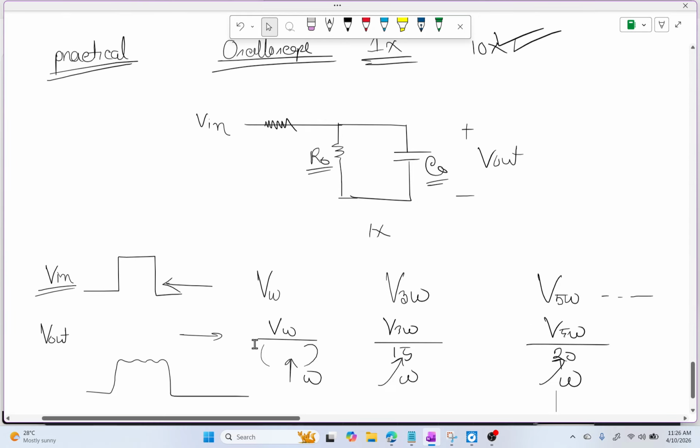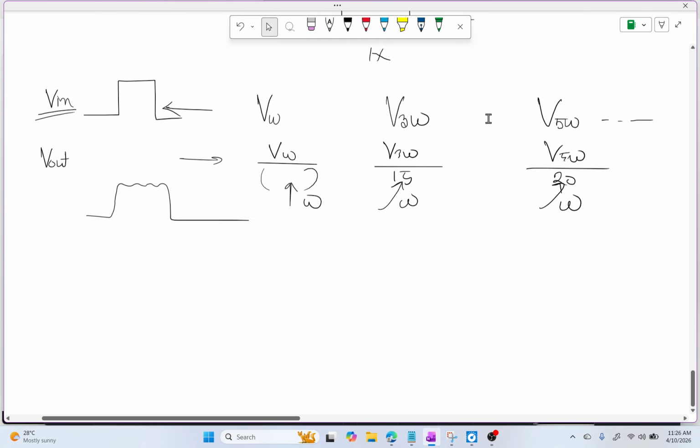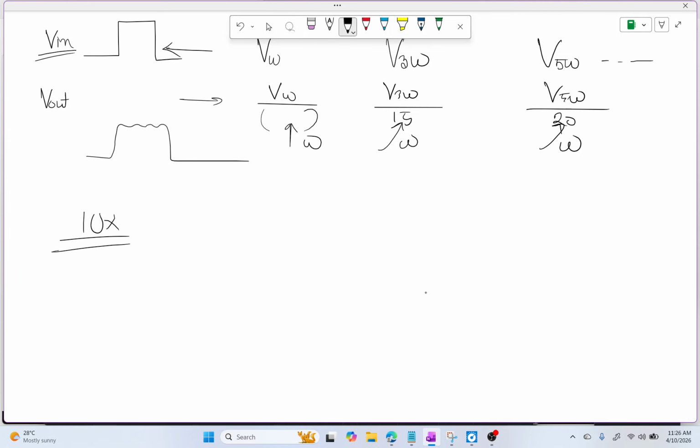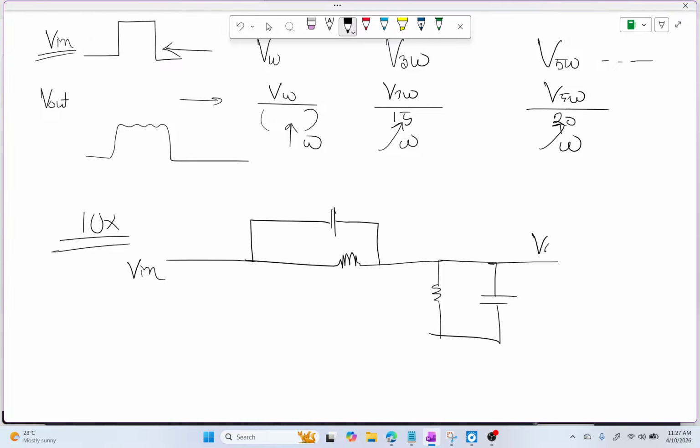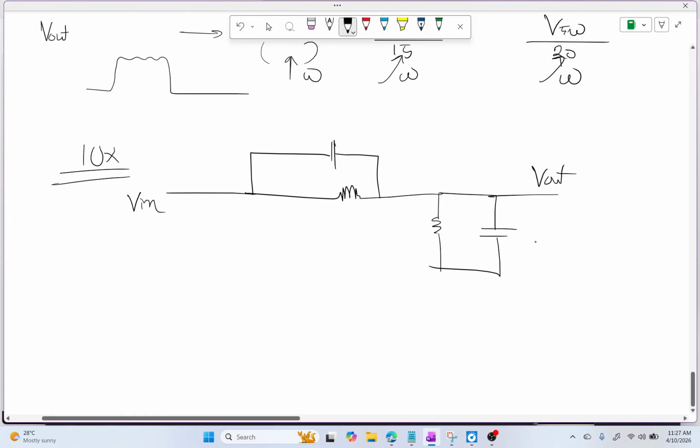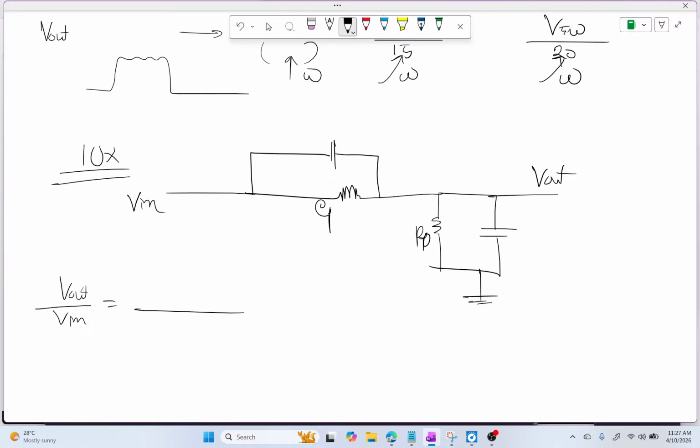Now what happens if you use the 10x probe? You just apply an additional RC. We have just derived that Vout by Vin is frequency independent, and it is simply R0 over R0 plus RP.